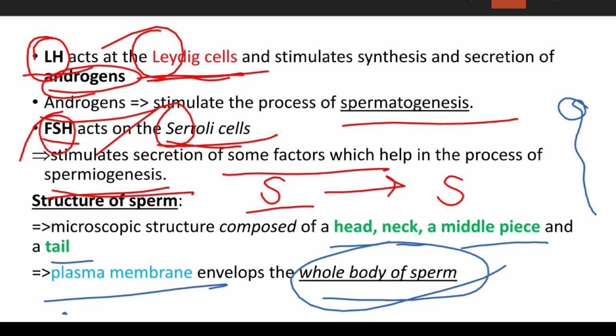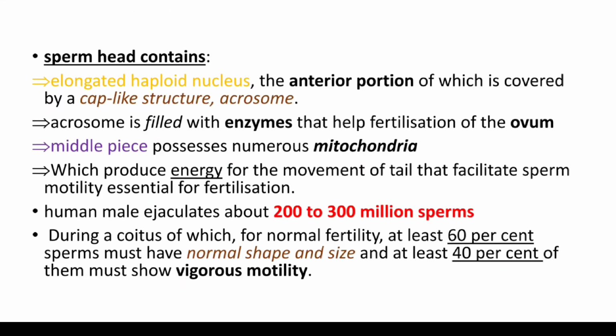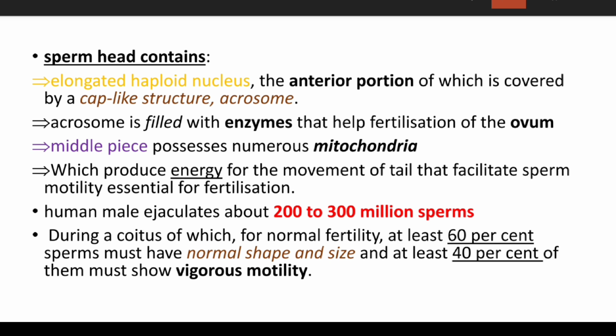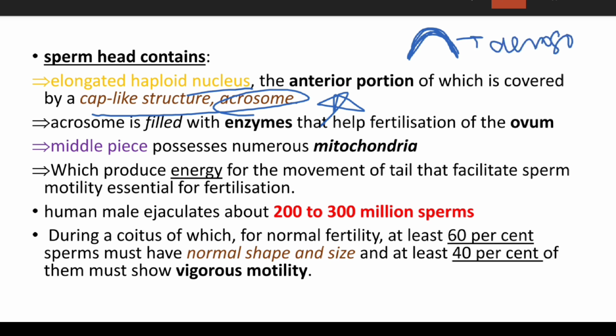The sperm head contains an elongated haploid nucleus, the anterior portion of which is covered by a cap-like structure called the acrosome. Important.